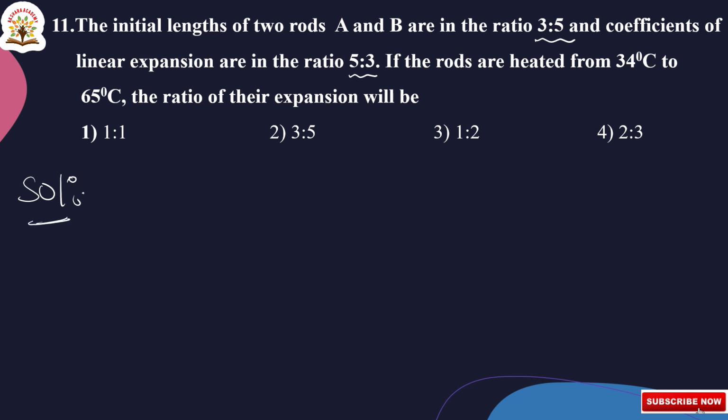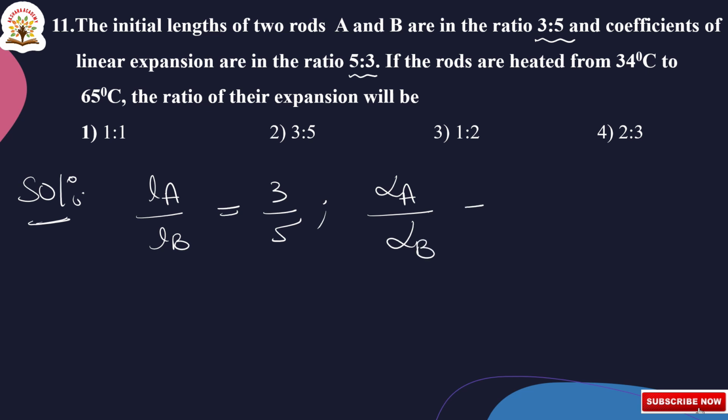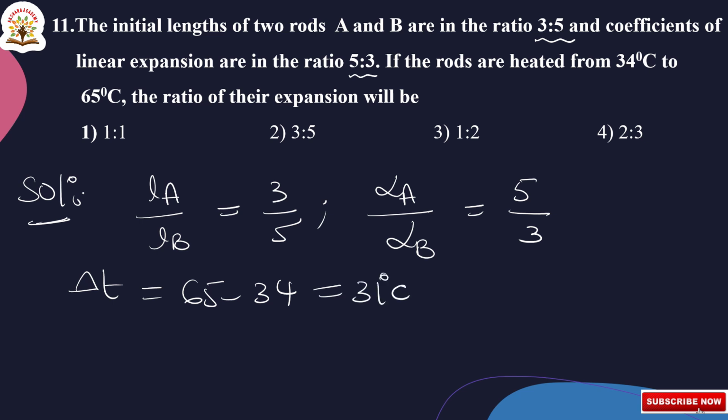Here, given LA by LB is equal to 3 by 5, and they given alpha A by alpha B is equal to 5 by 3, and delta T they given as 65 minus 34, that is equal to 31 degree centigrade. So now we have to calculate delta LA by delta LB.